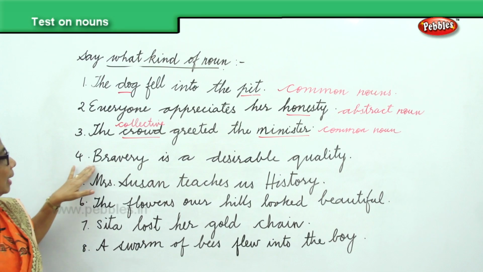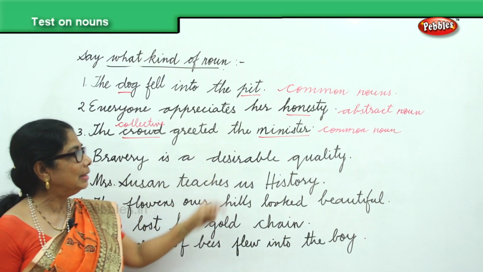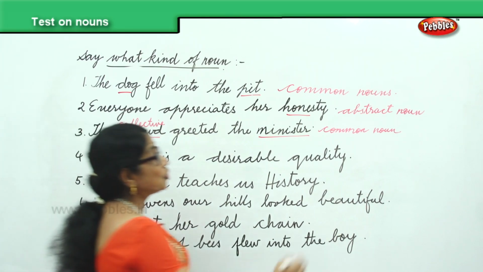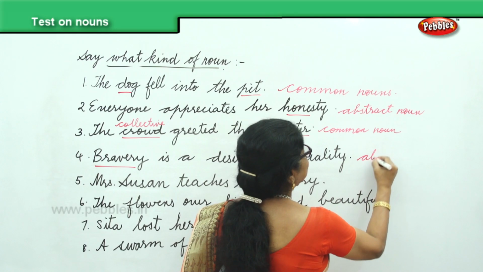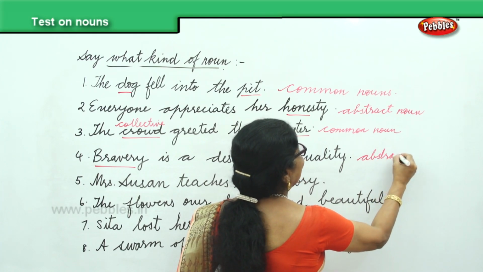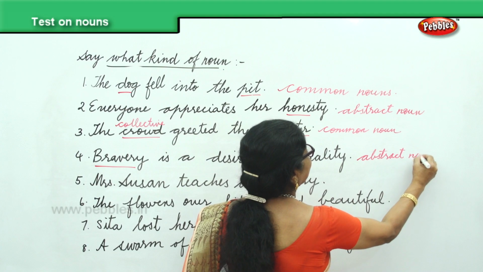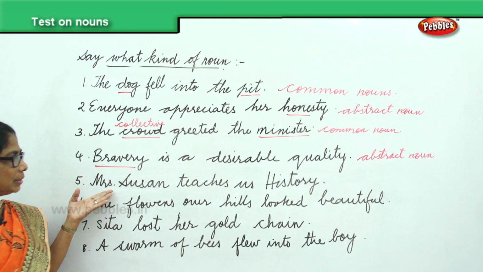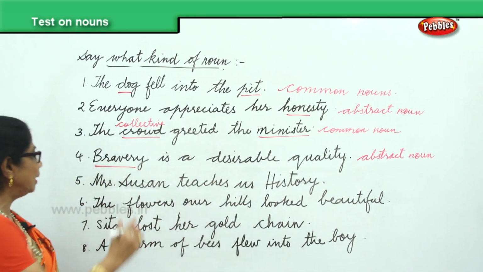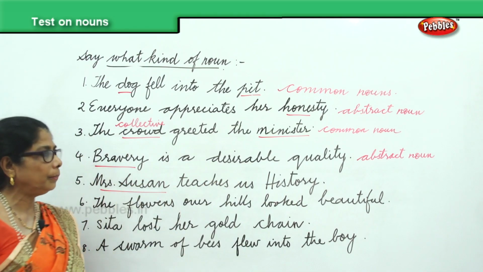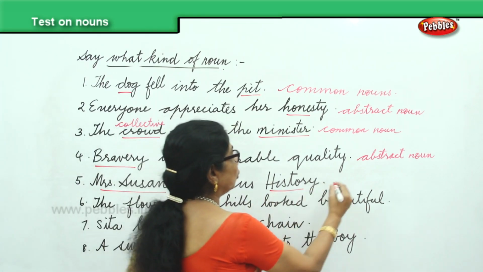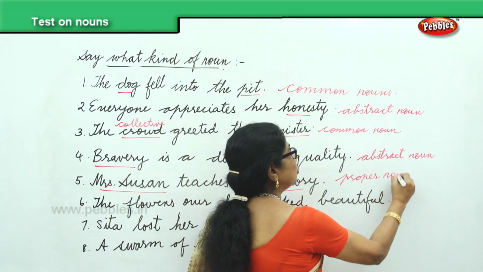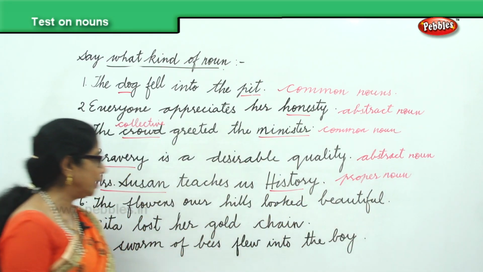In the fourth sentence, bravery is a desirable quality. Bravery, that is an abstract noun. In the fifth sentence, you have Mrs. Susan teaches us history. Mrs. Susan is a proper noun and history is also a proper noun. So we have here proper noun. Mrs. Susan teaching us history.